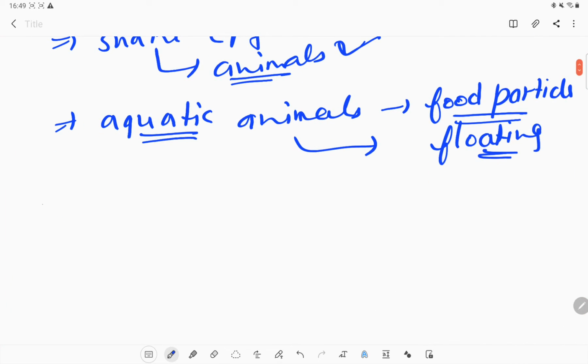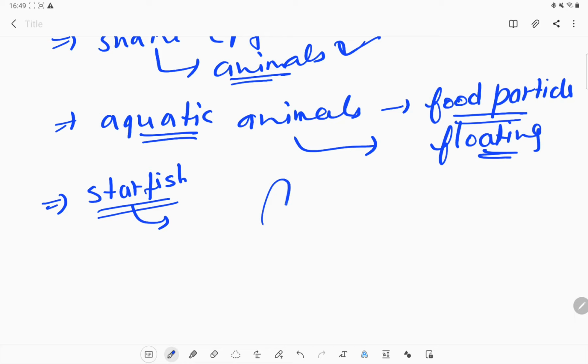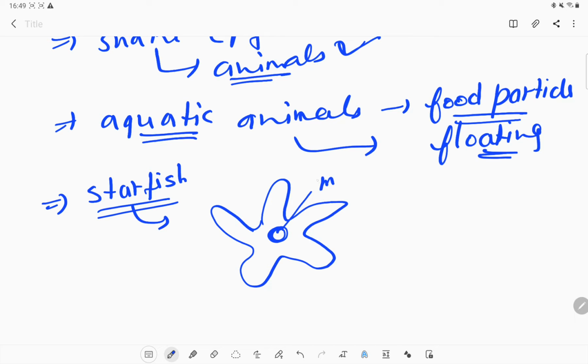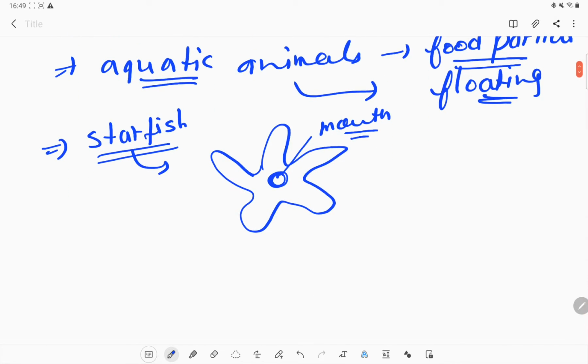There is one more very good example, like the starfish. Have you ever seen a starfish feeding on an animal? What you can see is a kind of structure the starfish has, and here is the mouth. This is the portion which is known as the mouth of the starfish. So what it does, it opens this mouth and pops its stomach out from this area.